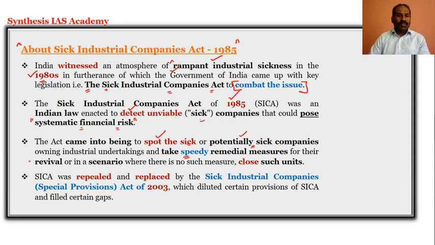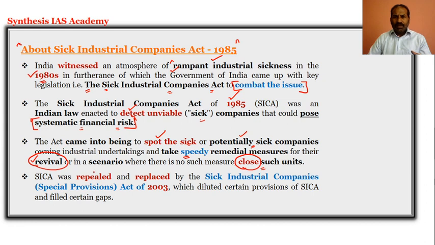First is to make sure that they revive it, or if there is no provision to revive or to come up with remedial measures to overcome the sickness of the companies, then the next measure is to close such units. So if there is a possibility, it will be revived, and if there is no possibility to revive, they have to be closed, so that there should not be any kind of systemic financial risk.